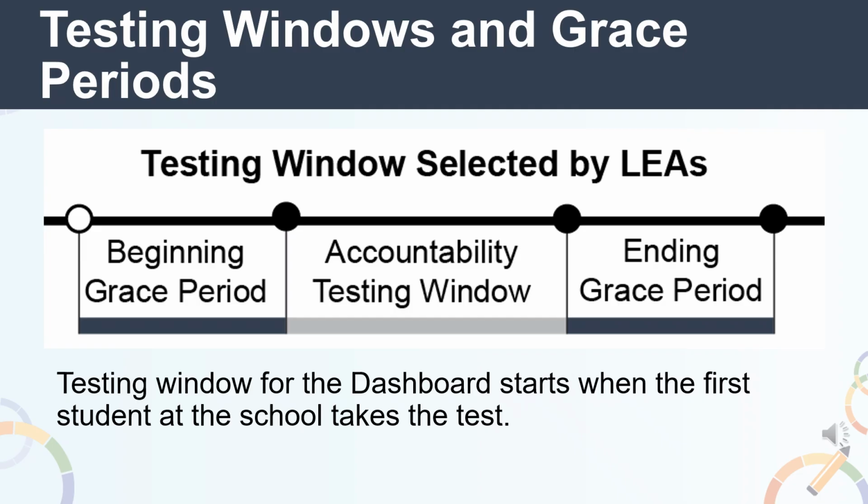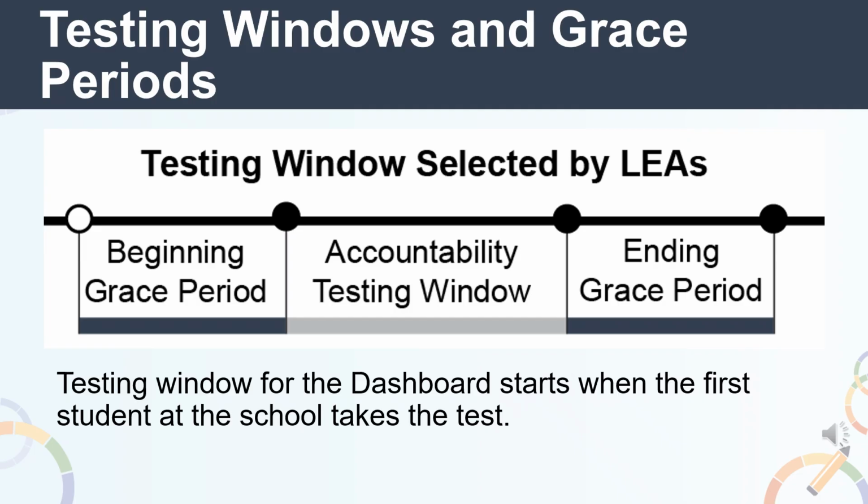Grace periods were developed to apply to certain students who transfer in and out around the testing start and end dates, and to hold schools harmless on the accountability measures when there is inadequate time to administer the assessments. They are applied before and after the accountability testing window according to the length of the LEA selected test window. If the LEA selected testing window is 14 days or less, there is no grace period applied. If the LEA selected test window is between 15 and 30 days, one grace period is applied at the end of the window. Students enrolling in the school during the grace period at the end of the testing window are not expected to test.